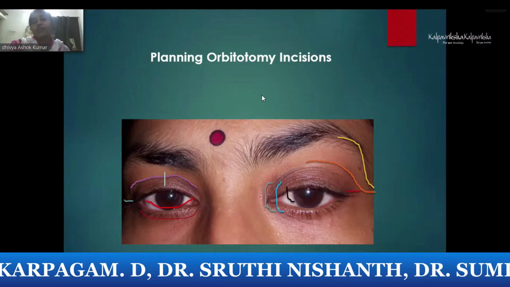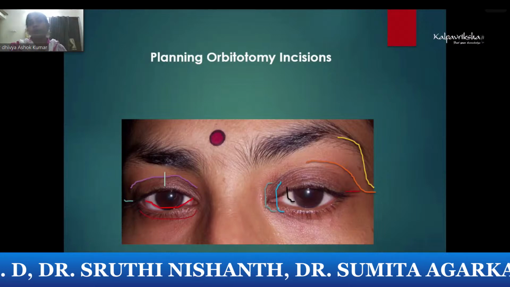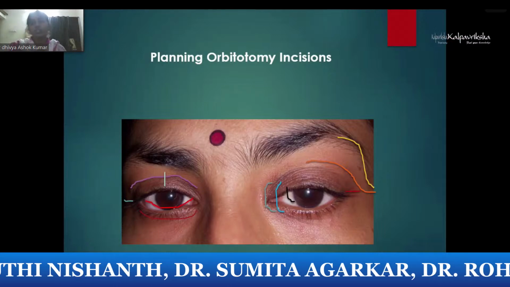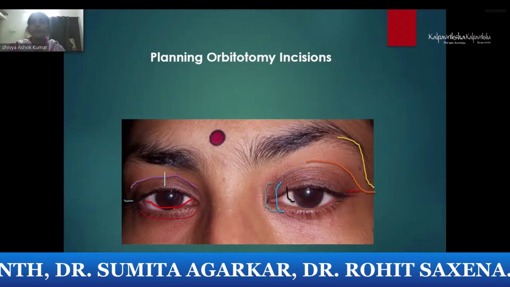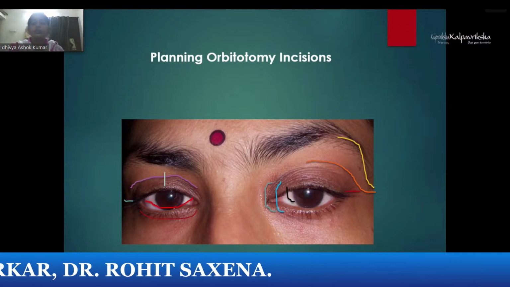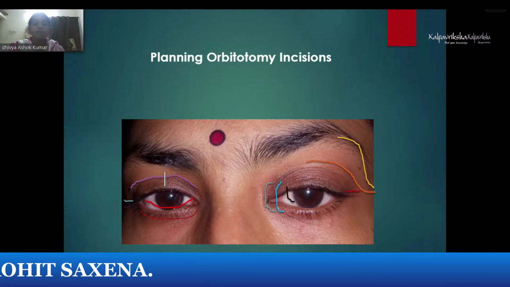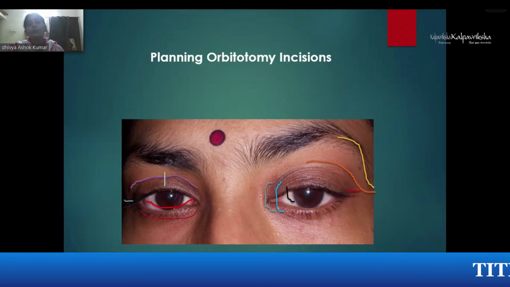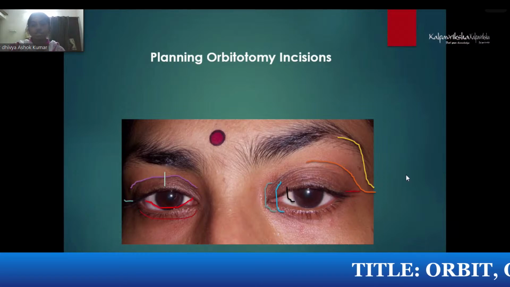In patients where you are going for any orbitotomy, you plan the incision depending upon the position. Suppose the lesion is more in the anterior orbit, so you go for an anterior incision. If it is in the medial orbit, you have to go transcaruncular or through the medial canthal approach. In the lateral aspect, you have to go for a modified Stallard incision. So you plan your orbitotomy incision after doing the imaging.